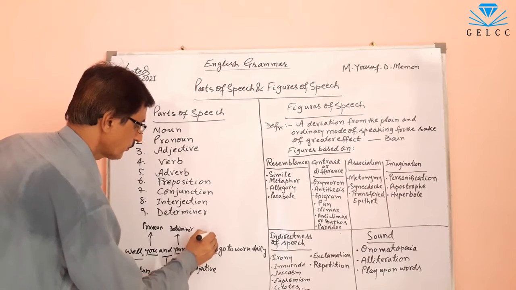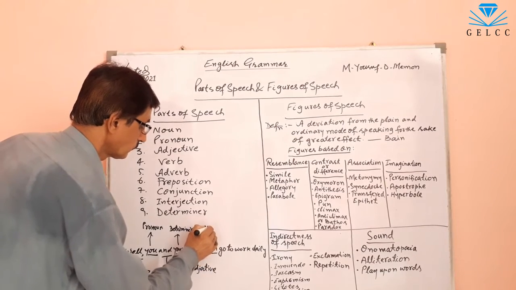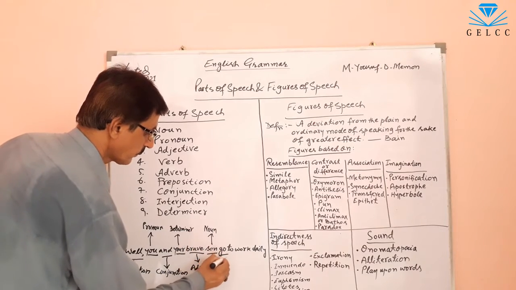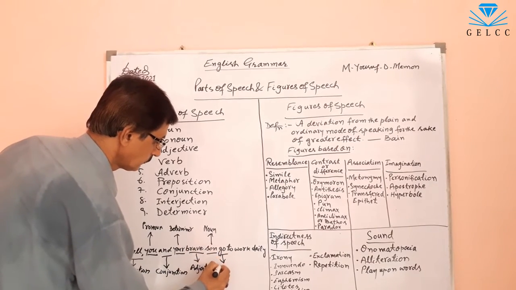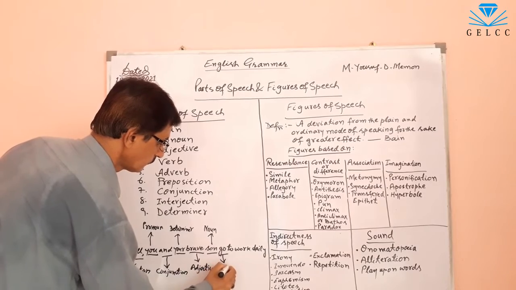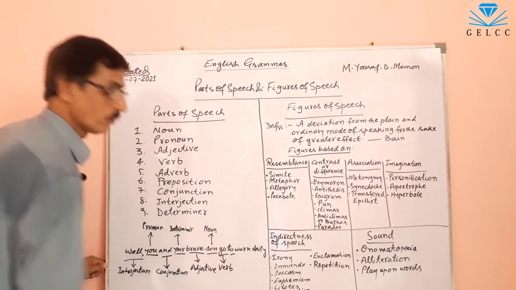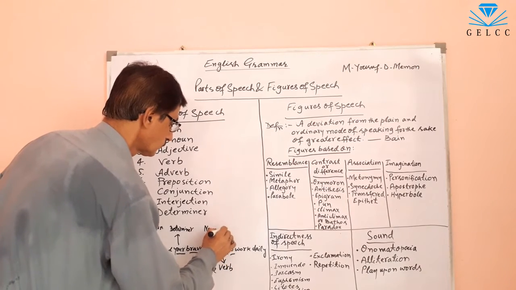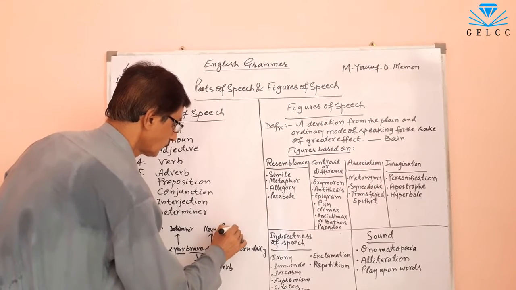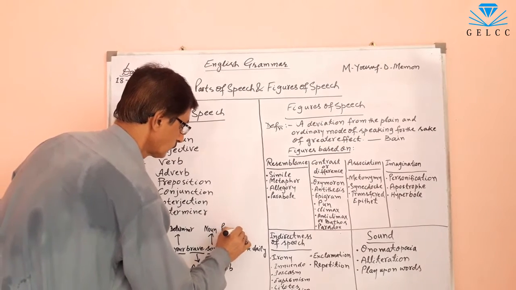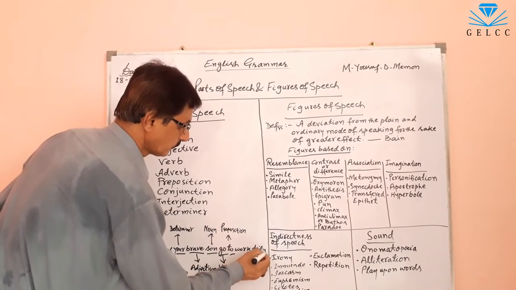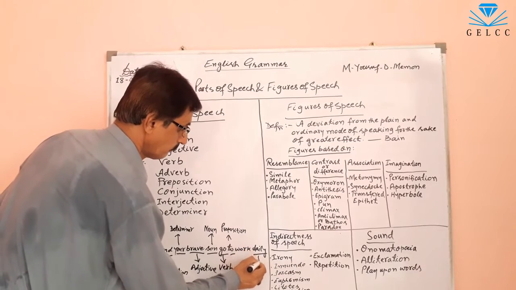Son, this is a noun. Go, this is a verb. To, this is a preposition. Daily, this is adverb.